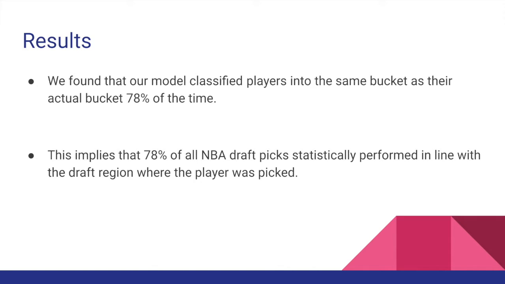We found that our model correctly classified the players into the same bucket that they were actually drafted in 78% of the time, which implies that about 78% of all NBA draft picks performed statistically in line with the draft region where they were actually selected.